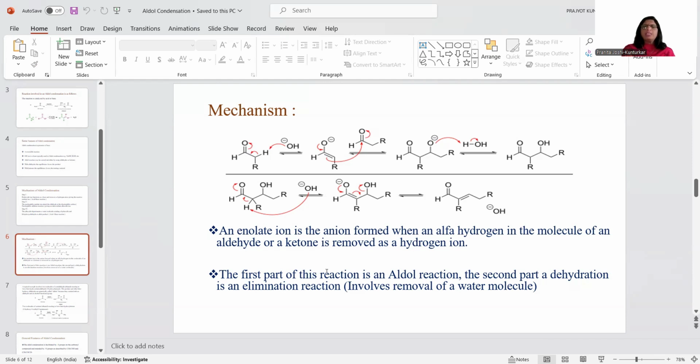And this is just the brief summary. An enolate ion is the anion formed when an alpha hydrogen in the molecule of an aldehyde or ketone is removed as a hydrogen ion. The first part of this reaction is an aldol reaction, and the second part, a dehydration, is an elimination reaction. So the above part is the aldol reaction, and the below part, that is below the line, is the elimination reaction.